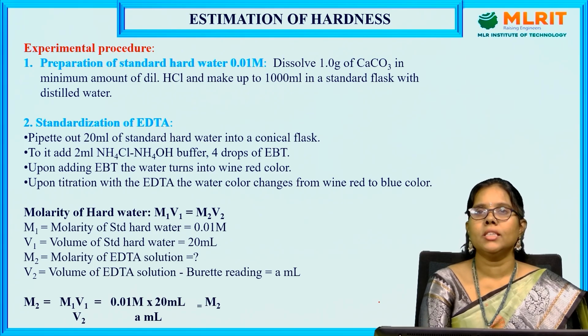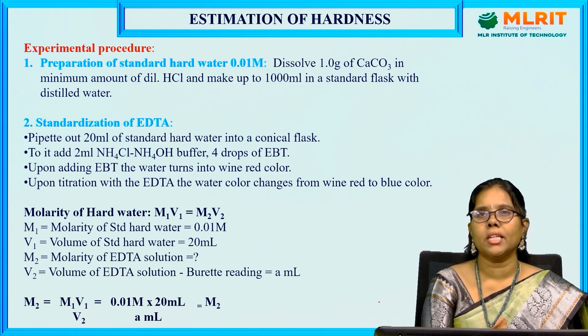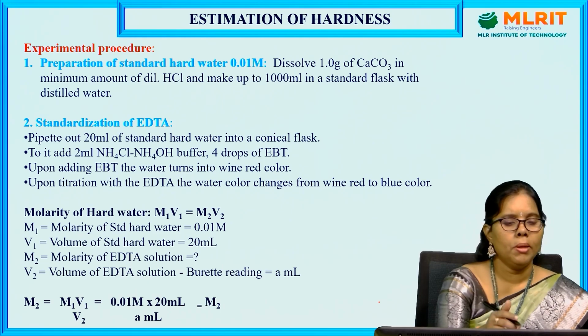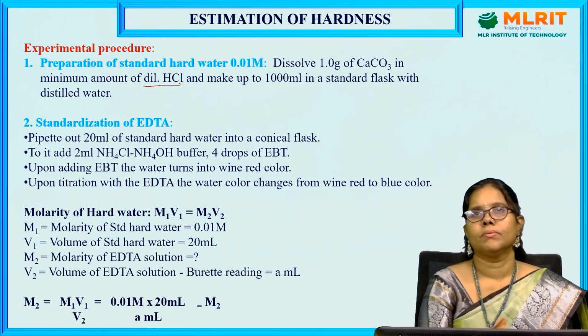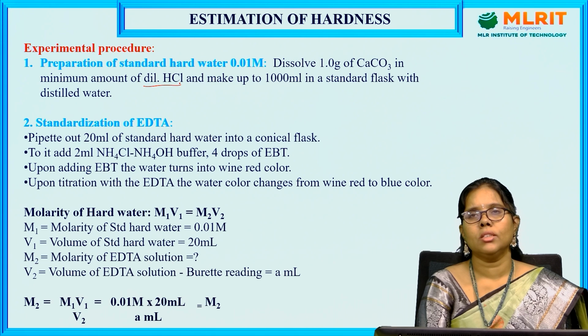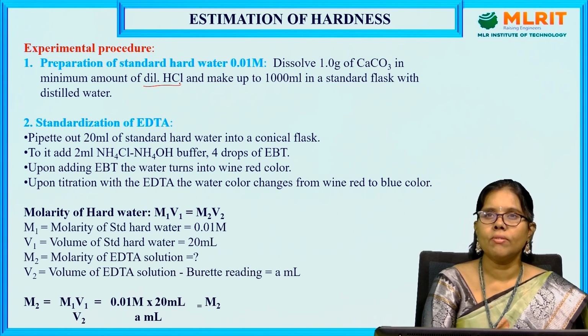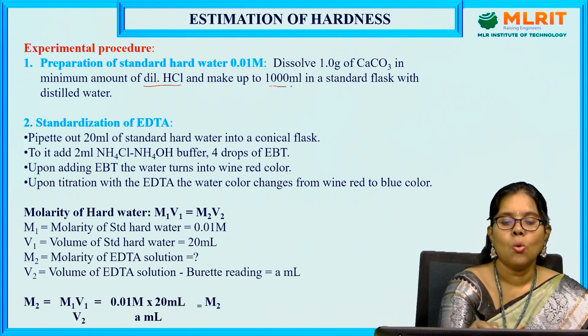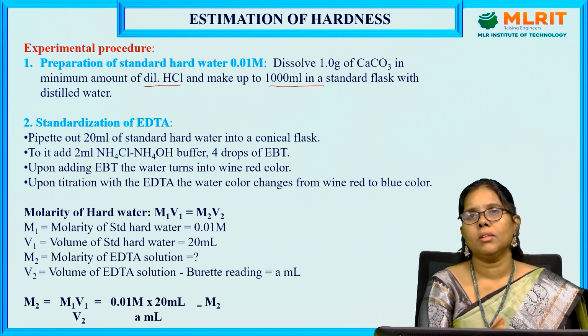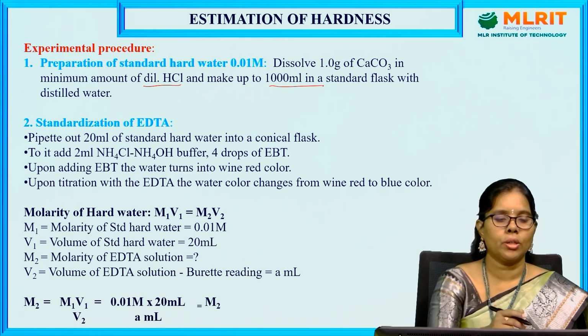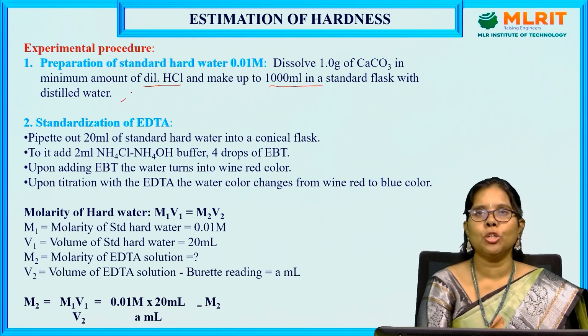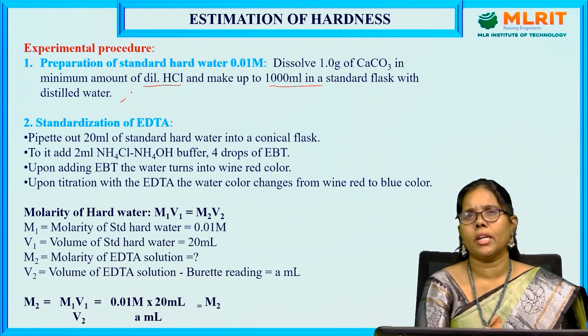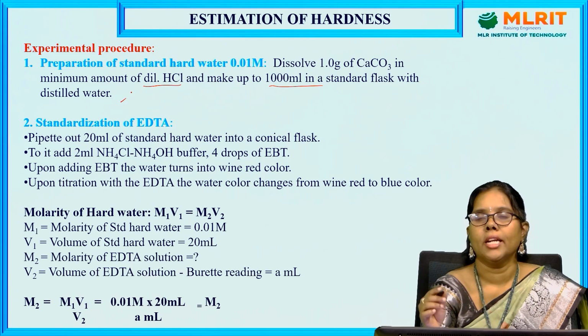For this, we require a primary standard, which is calcium carbonate. Dissolve 1 gram of calcium carbonate in a minimum amount of dilute HCl. Calcium carbonate is water insoluble, that's why we dissolve it in dilute HCl, and make up to 1 liter, that is 1000 ml, in a standard flask with distilled water. So now I have prepared 0.01 molar calcium carbonate solution. What is the use of this calcium carbonate? Let us see this.